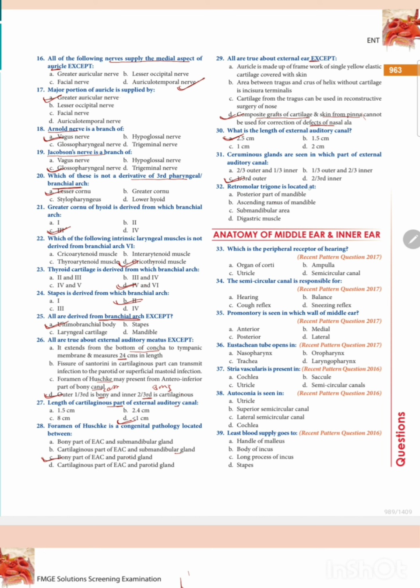Retromolar trigone is located at the posterior part of the mandible. Sorry, it's not a correct answer. Retromolar trigone is located at the ascending ramus of the mandible.